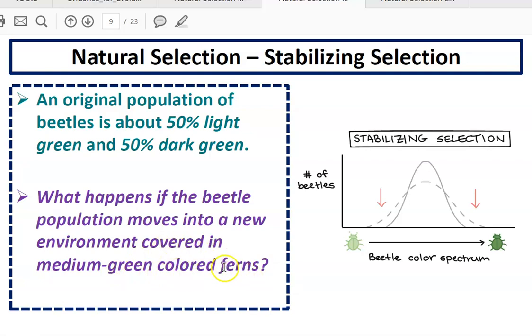In this environment, the light green beetles are not going to do too well, and the dark green beetles are not going to do too well. But the beetles that are kind of in between, not too light, not too dark, they are the ones that are going to flourish. And so the graph is going to look like this, where you're going to have most of the population be in between light and dark. And this would be an example of stabilizing selection, when it selects for the average or the mean.